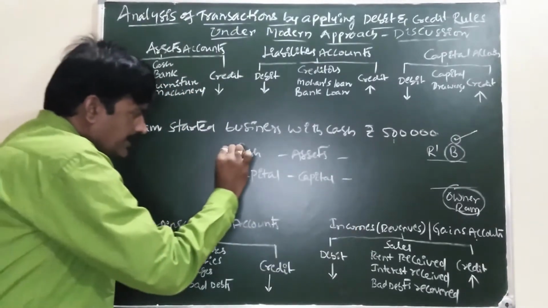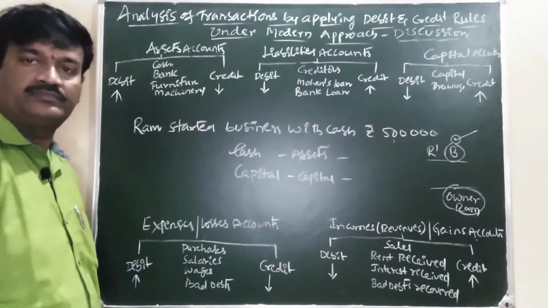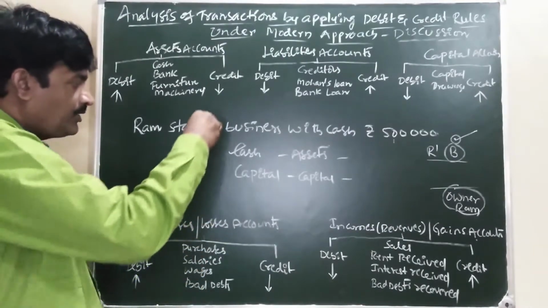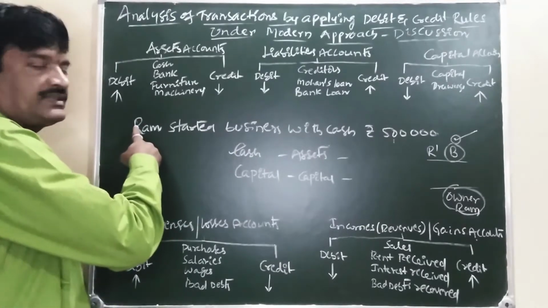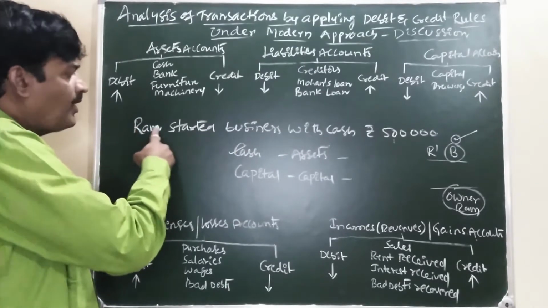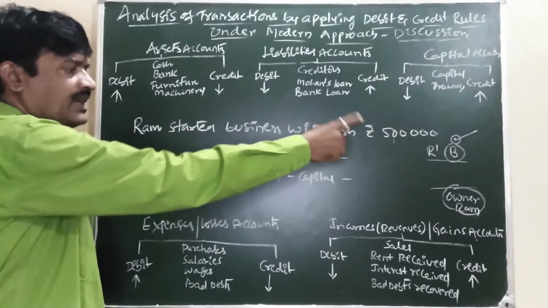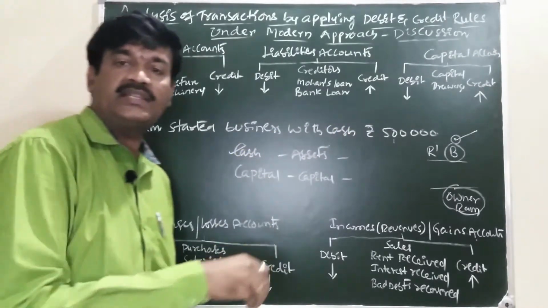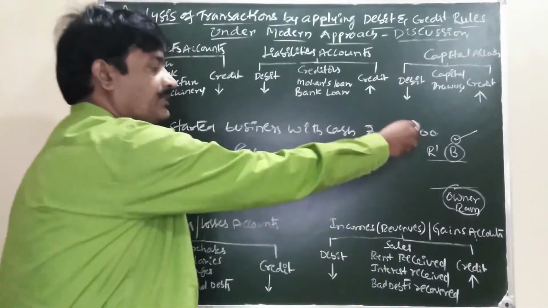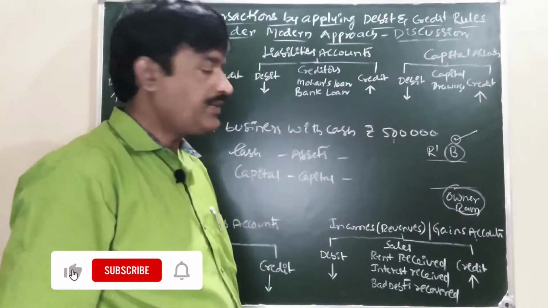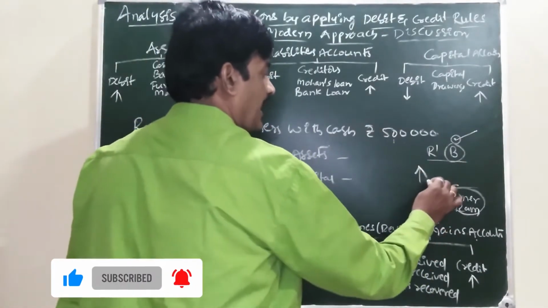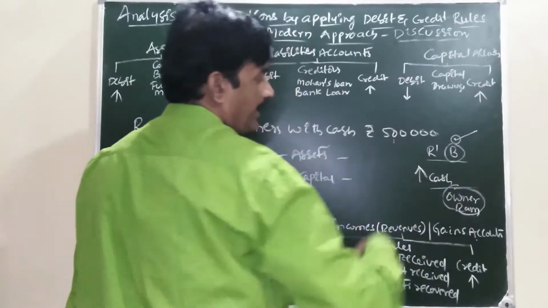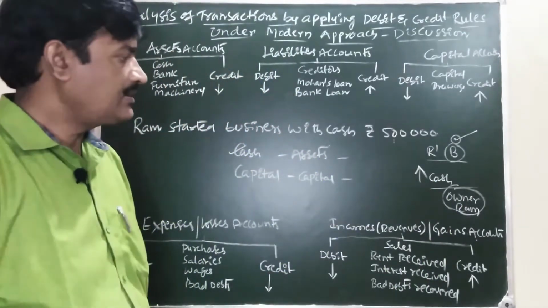Now concentrate totally on cash. Now read the transaction. Ram started business with cash. According to the business entity concept, business is separate from the owner. The owner is giving 5 lakhs cash to the business.